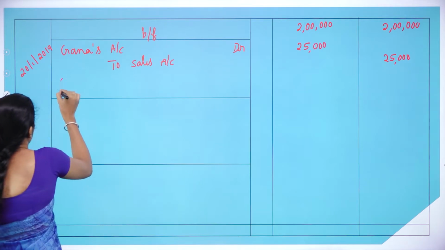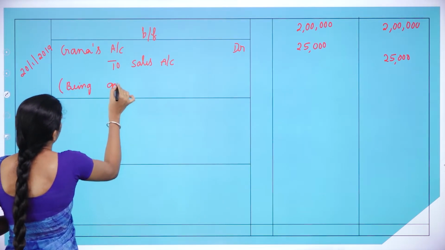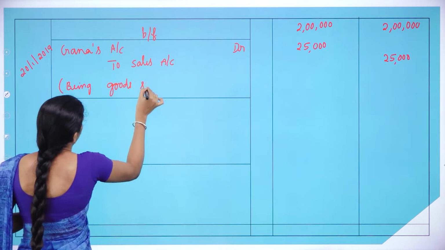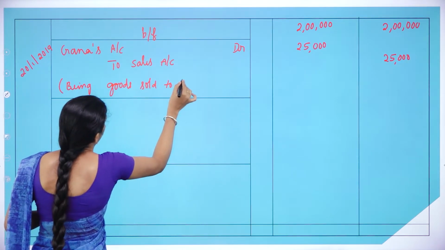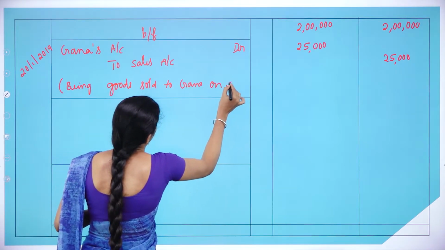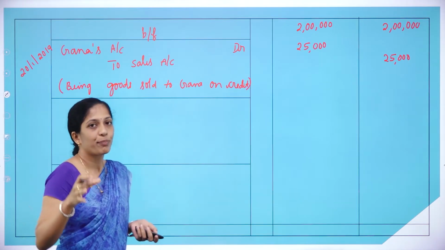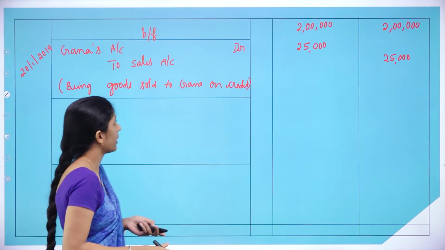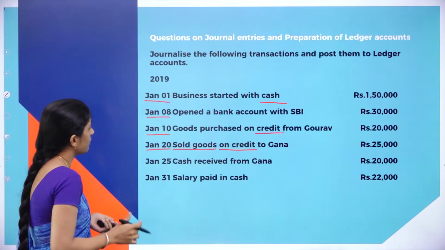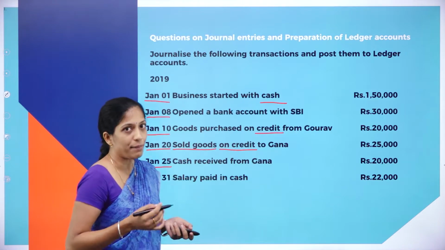So, what is the narration? Being goods sold to Ghana on credit, and your narration can be in your own words. So, it is just a brief explanation of your entry. Now, moving on to the next transaction, that is Jan 25th, cash received from Ghana.